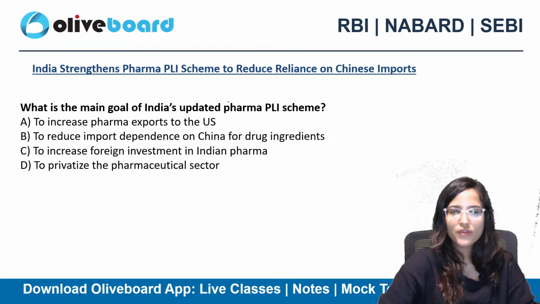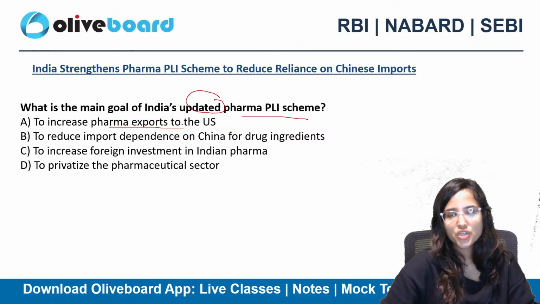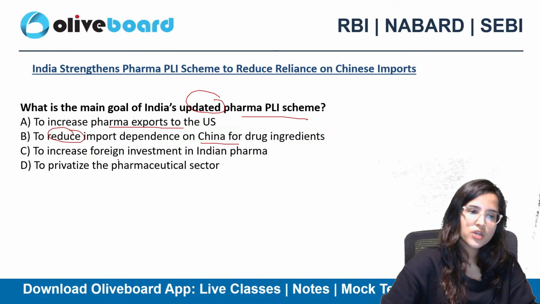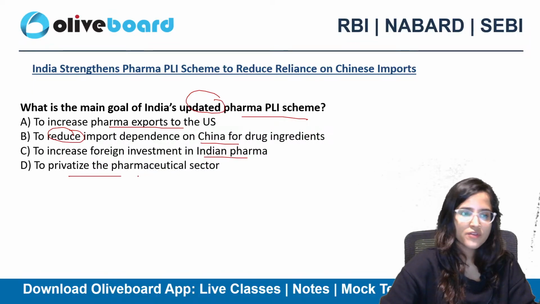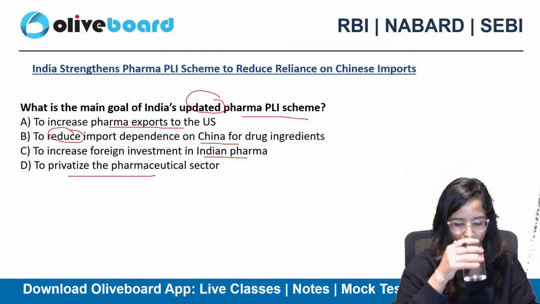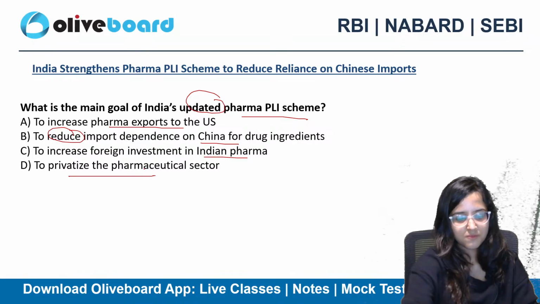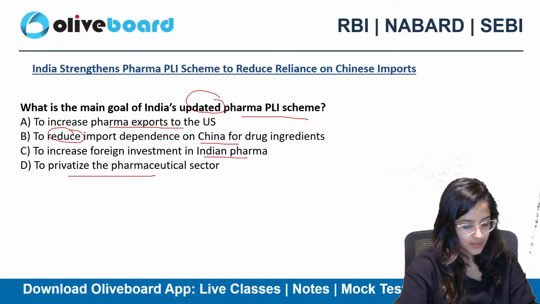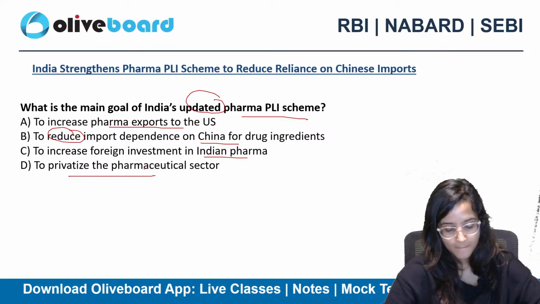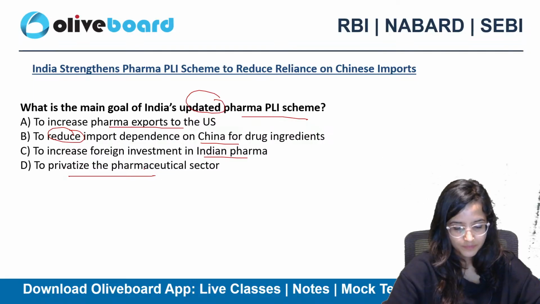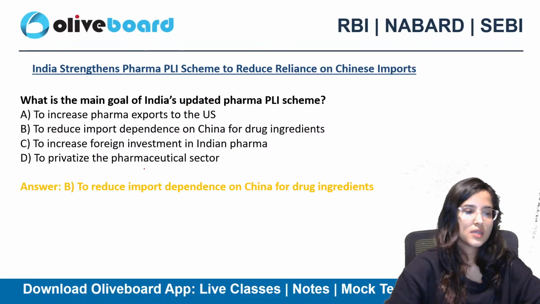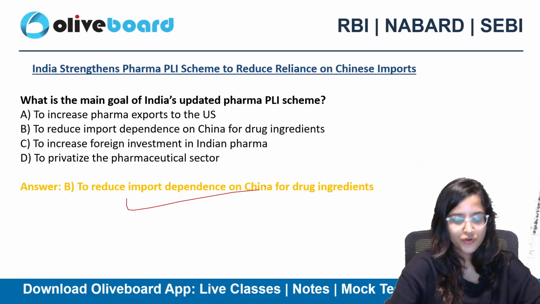So, what is the main goal of India's updated Pharma PLI scheme? To increase pharma exports to the US, to reduce import dependence on China for drug ingredients, to increase foreign investments in Indian pharma, or to privatize the pharmaceutical sector. What is the answer? Yes, to reduce import dependence on China for drug ingredients.